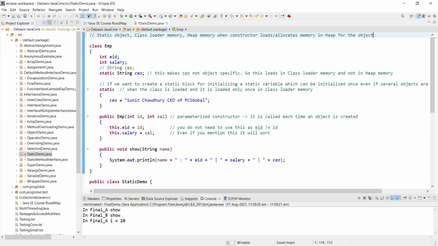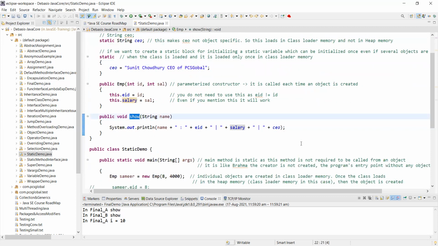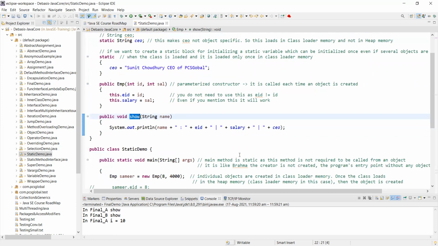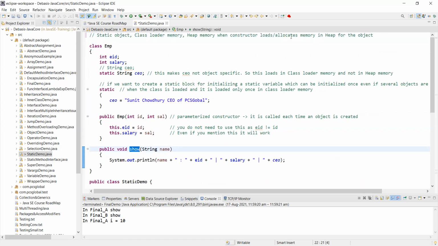But one thing will not go into the heap memory. The int EID, that is the employee ID, the employee salary, each of these are attributes, and this show is a method. All these things will be loaded into the heap memory.